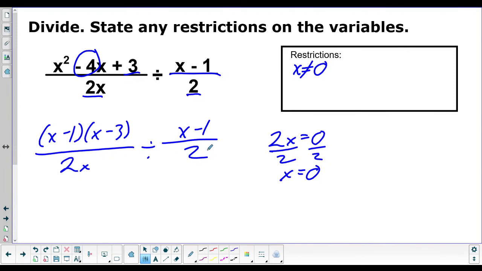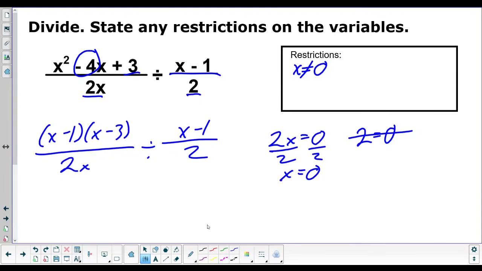Well, if we try, 2 equals 0. Okay, 2 doesn't equal 0, and there's no x to solve for. So because there's no variable here, there's no restriction. We just don't do it because you can't get a restriction, right? No matter what value of x here, this 2 will never change. It's a constant, so it doesn't care what numbers we plug in. It will always be 2, so there's no restriction.